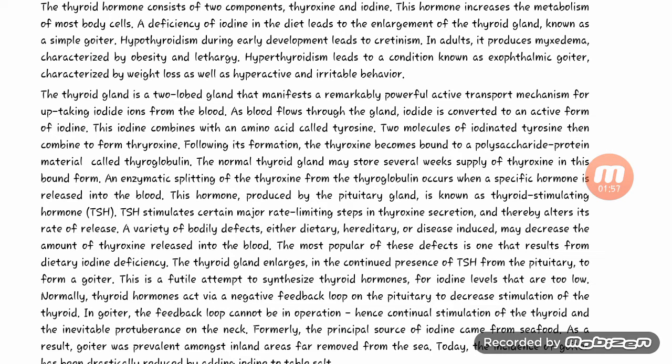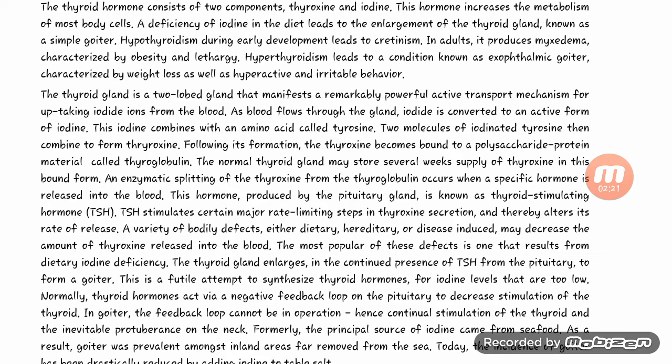Two molecules of iodinated tyrosine then combine to form thyroxine. Following its formation, the thyroxine becomes bound to a polysaccharide protein material called thyroglobulin. The normal thyroid gland may store several weeks' supply of thyroxine in this bound form.